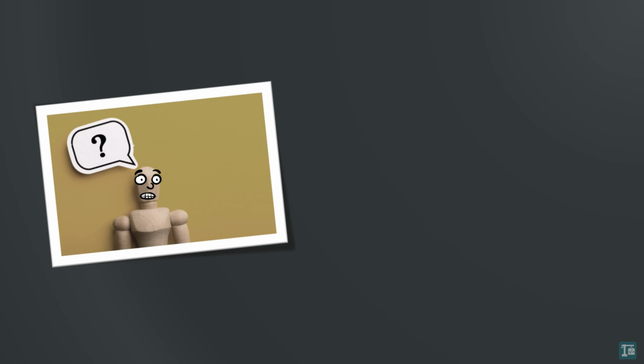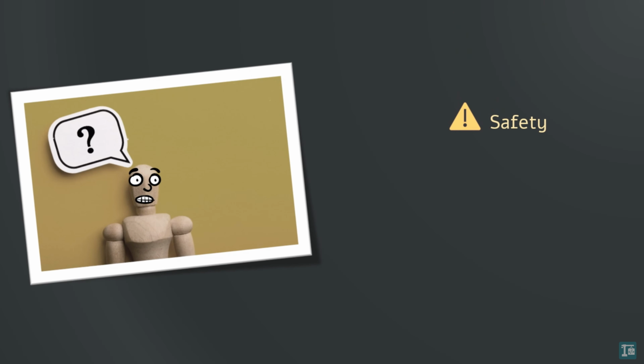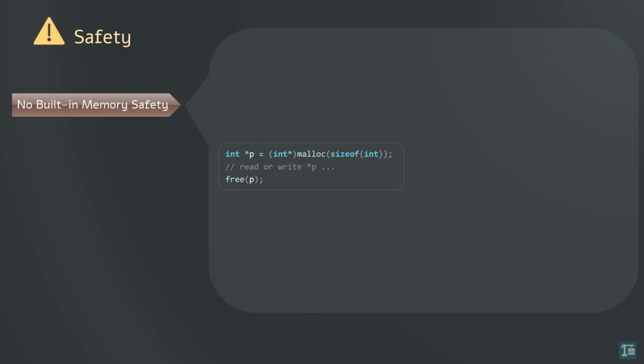C's simplicity comes with trade-offs, which can make developing software in C challenging. These challenges are related to safety, the ability to easily write reliable code, and features, things that increase productivity. Safety. Memory safety. C does not provide built-in memory safety, which means developers need to manually manage memory. This can lead to common issues like buffer overflows, where a memory location is improperly accessed through a pointer.